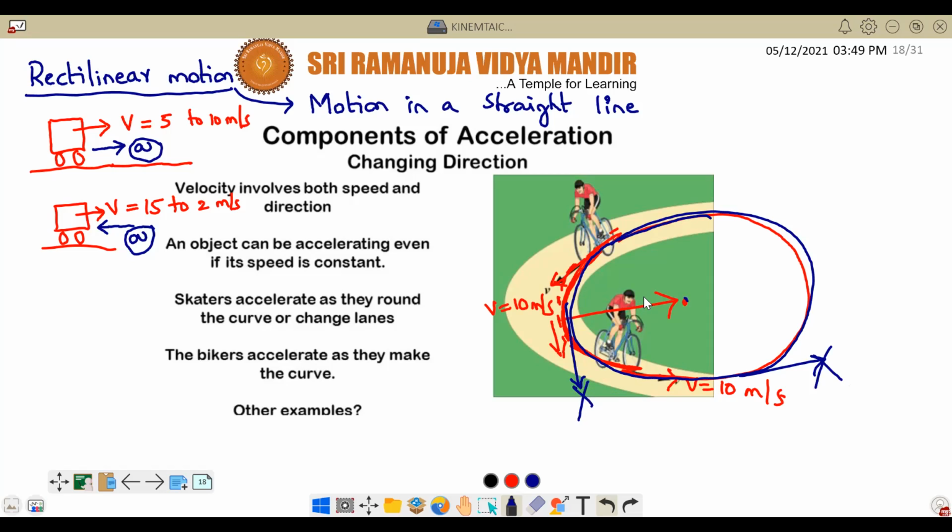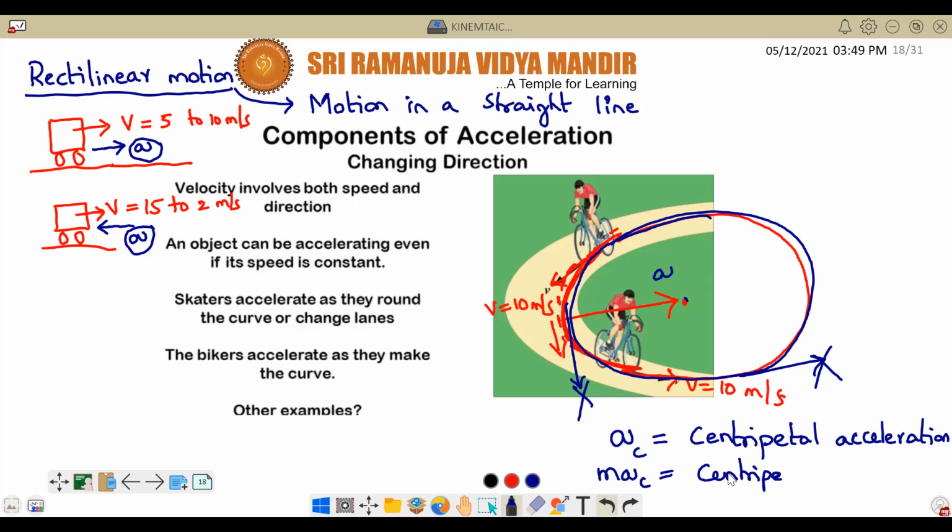Correct. Very good. This acceleration towards the center is called, because it is towards the center, centripetal acceleration. And if you multiply with mass, F equals ma, that is called centripetal force.